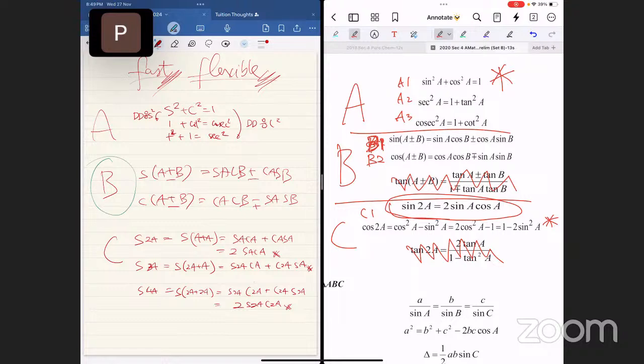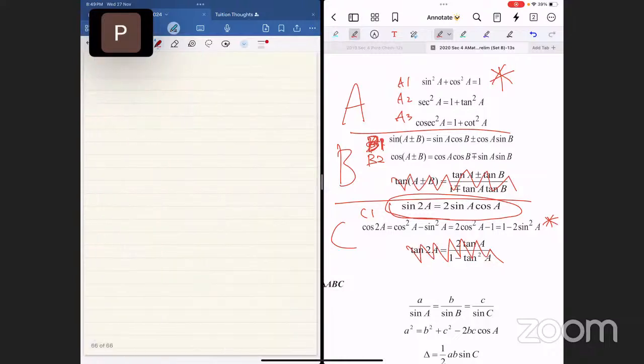Now, I need a different page. This is specially for C2. You must start with memorization first. Cosine 2A, that's the object of section C. Cosine 2A equals cosine square minus sine square, equals 2 cosine square minus 1, equals 1 minus 2 sine square. Immediately memorize that. Please do. We'll erase, rewrite, erase, rewrite.